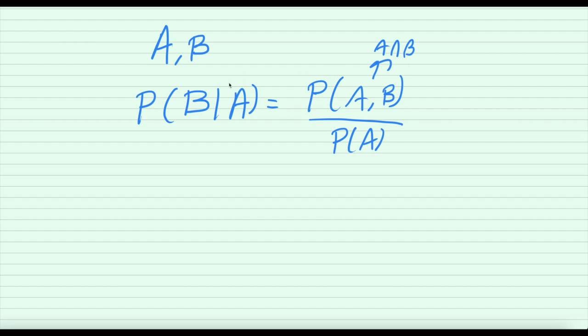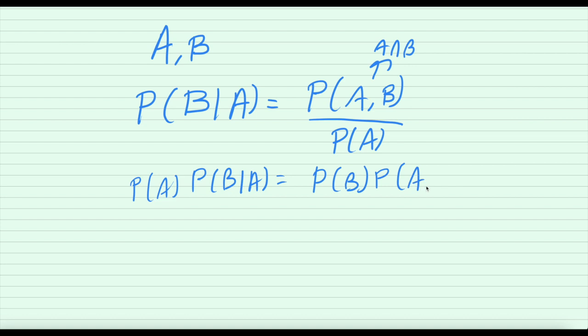It can also be interpreted as probability of A times probability of B given A is equal to probability of B times probability of A given B. Okay, so that's the Bayes theorem.